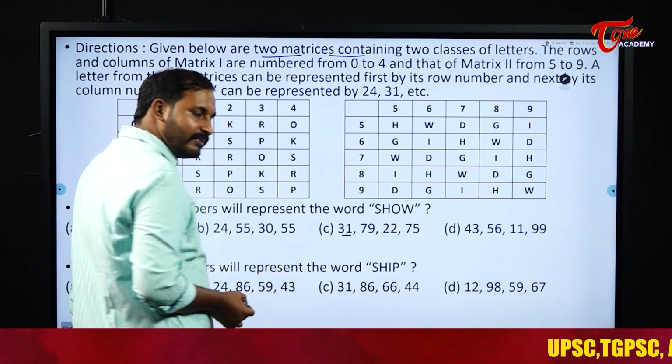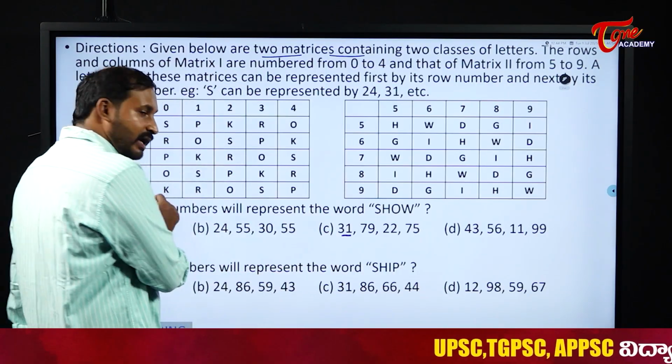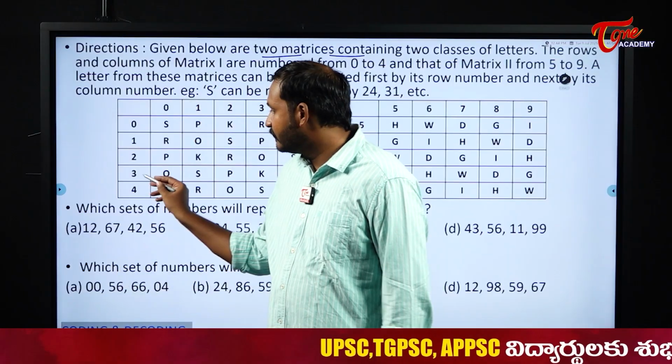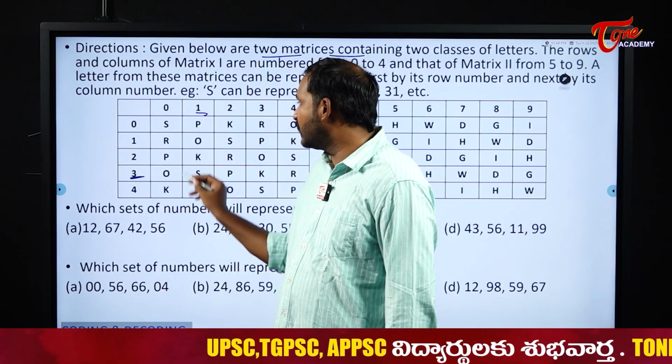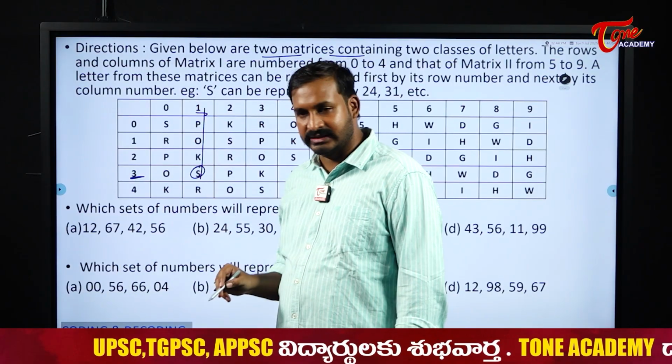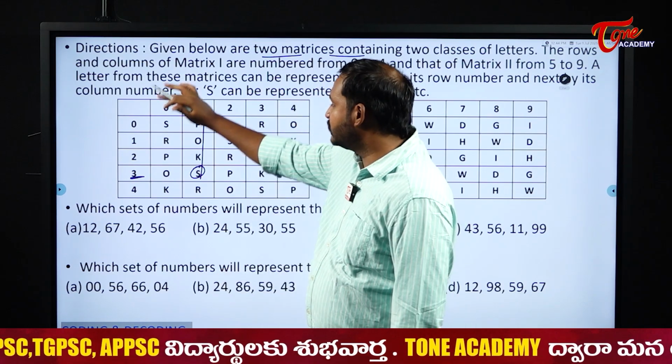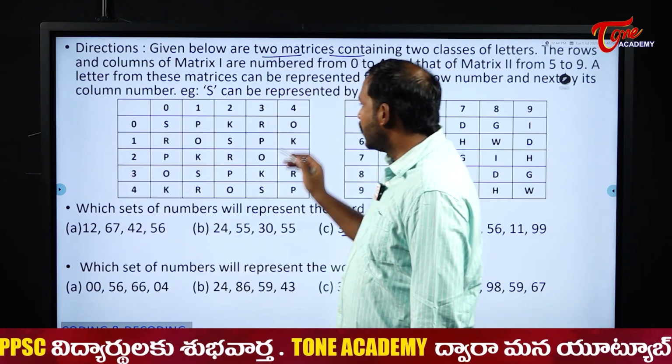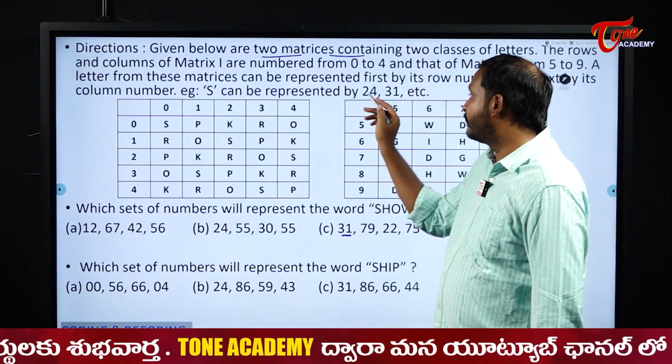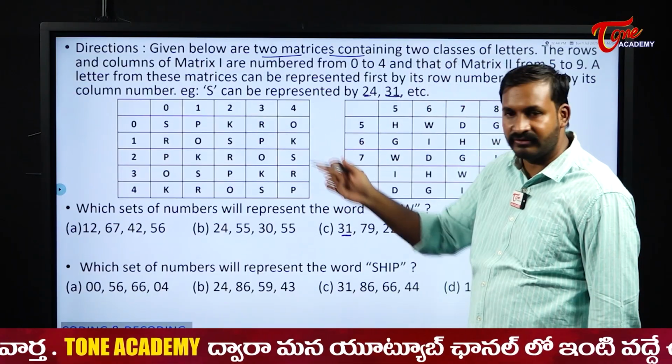I will take this random example. 3, 1 means what? Where do I have 3? Here. And where is 1? Here. So 3 and 1. What is there for us? The letter here. Yes, that is how you will check here. And for example, S can be represented as 24, 31, etc. Just now I have shown you, right?